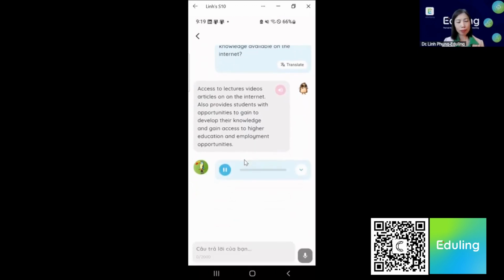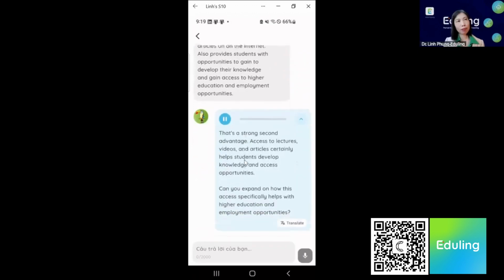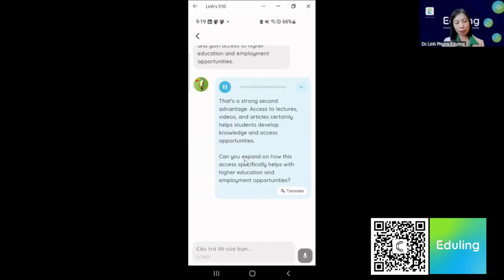That's a strong second advantage. Access to lectures, videos, and articles certainly helps students develop knowledge and access opportunities. Can you expand on how this access specifically helps with higher education and employment opportunities?